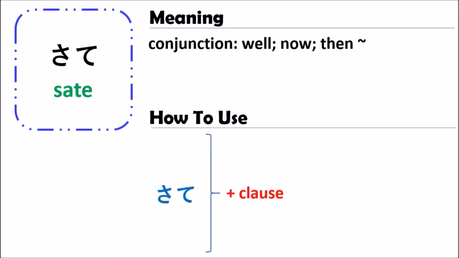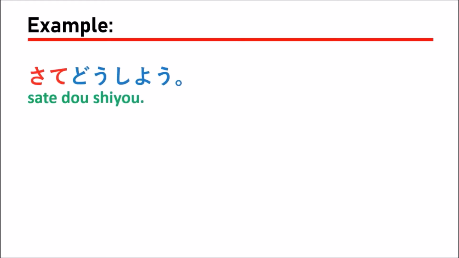In Japanese, when you use the grammar of SATE, that means you should use a clause. That means you should begin with SATE first, followed by a clause or some sentence. And it has the meaning of wow, now, or then. So let's go see the examples to understand more about how to use the grammar of SATE.